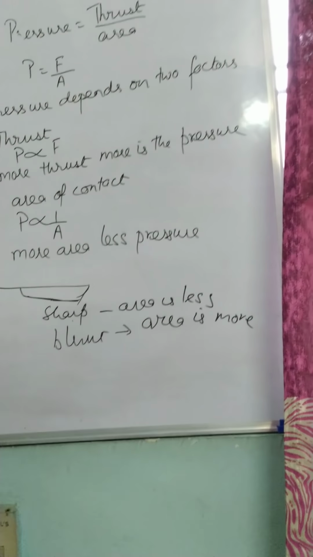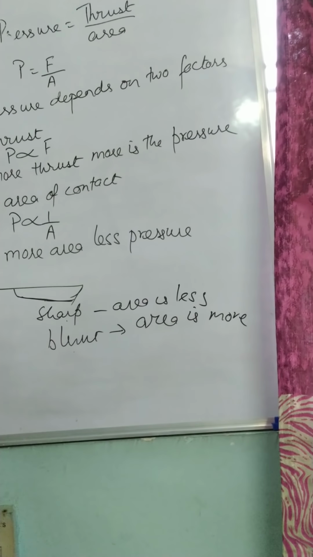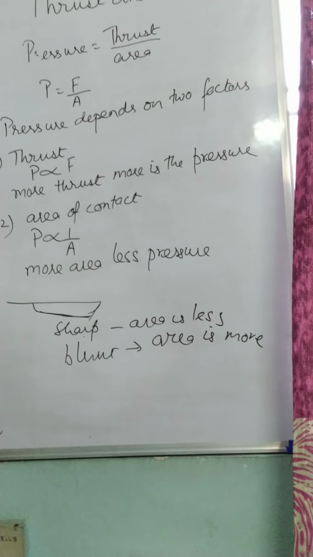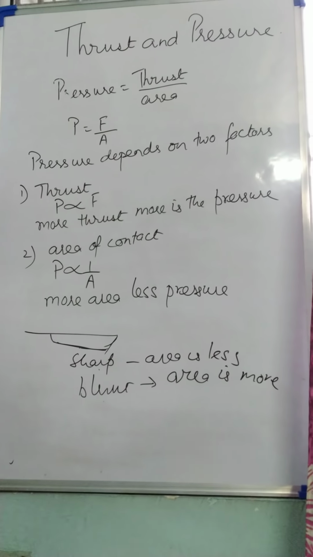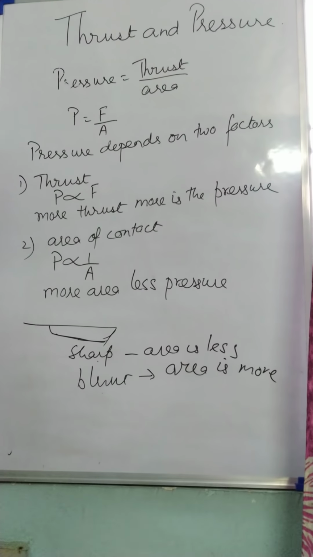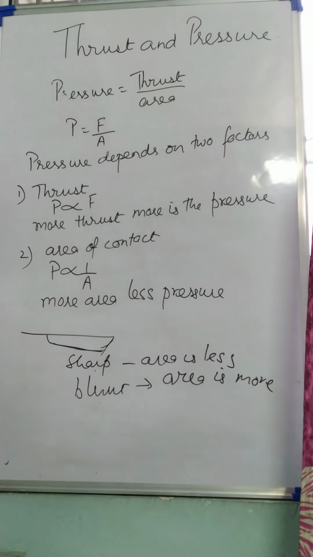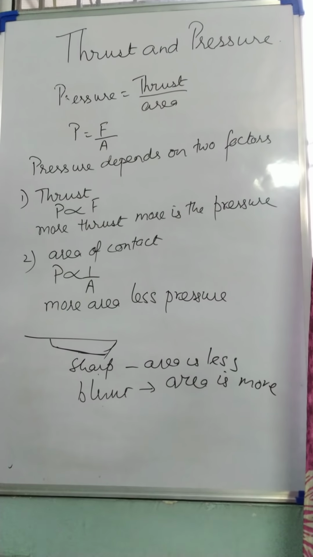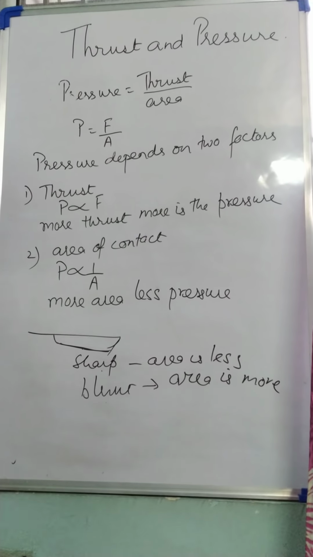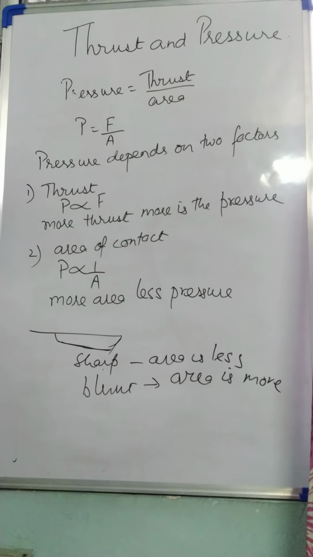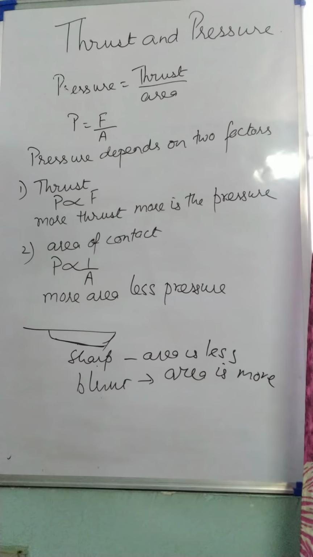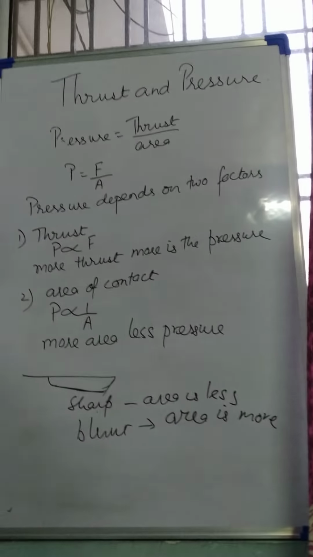Now, what is the reason? The reason is so that they can move smoothly on the road. If they don't have wheels according to their weight, they will exert a lot of pressure on the roads, and they may move inside. They may damage the roads. And it will be very difficult to move when the roads are slightly loose or muddy. So it is always preferable for them to have wider wheels so that the ground can withstand the pressure exerted by them.